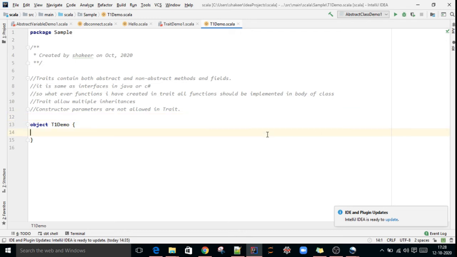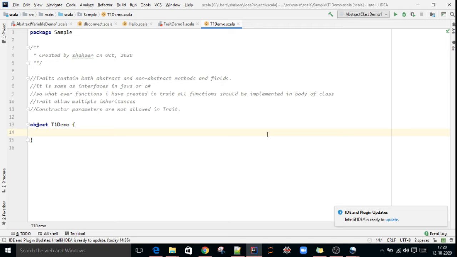Hi, in this lecture, we'll see what is a trait in Scala. A trait is the same as interfaces in Java or C Sharp. It also comes under OOPS concepts. A trait contains both abstract and non-abstract methods and fields.